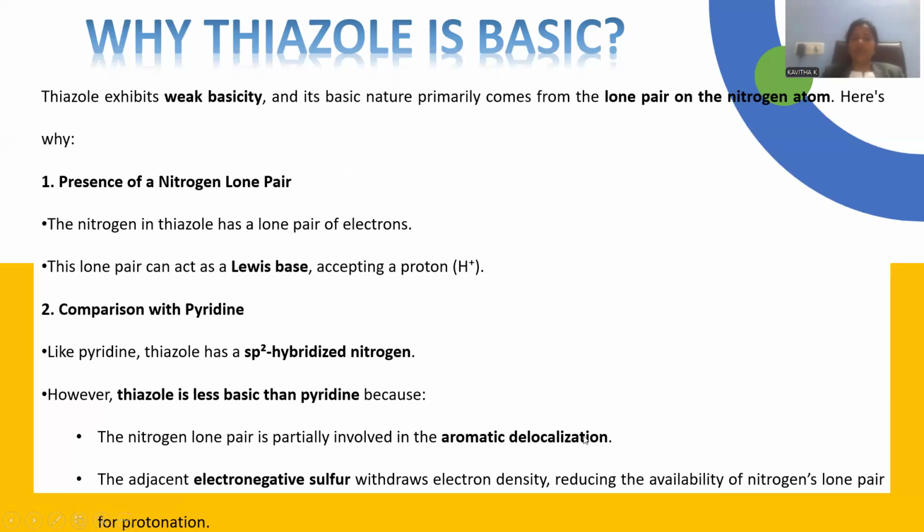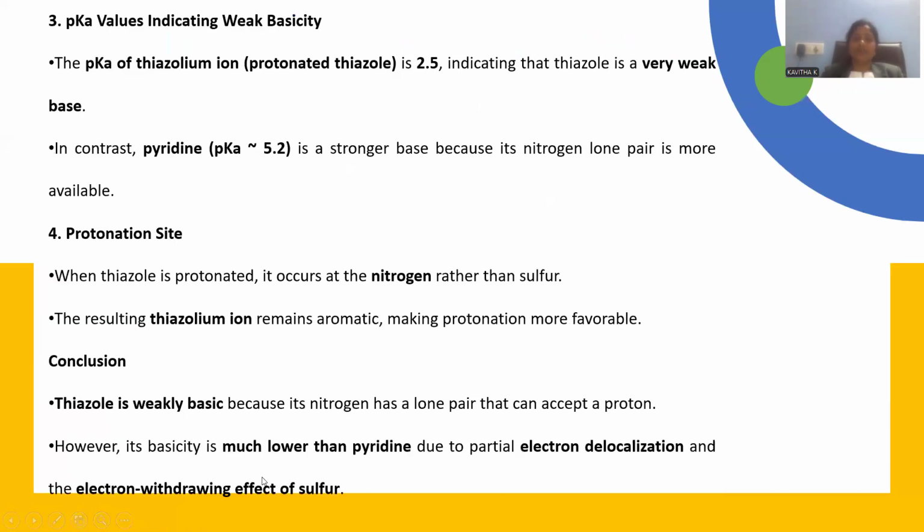That is because the lone pair is part of the aromatic delocalization. Electronegative sulfur withdraws the electron density to a certain extent, so the lone pair of electrons is not freely available for donation. The adjacent atom is pulling back, so that back pulling is a kind of nature. Its basic nature is certainly reduced, right?